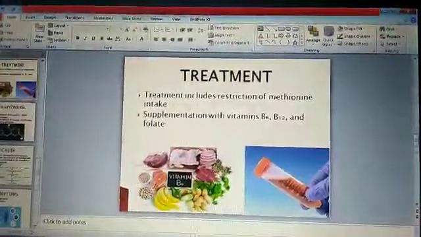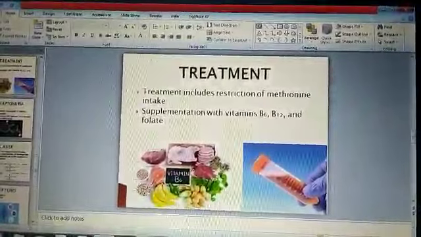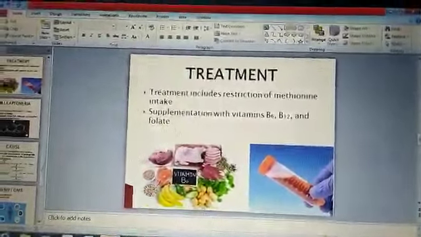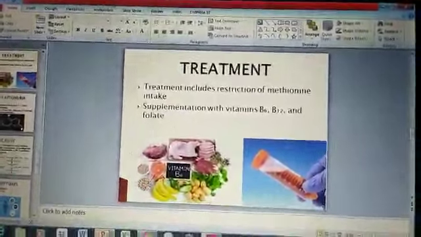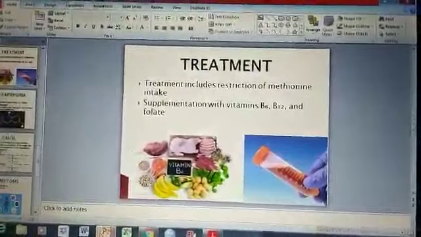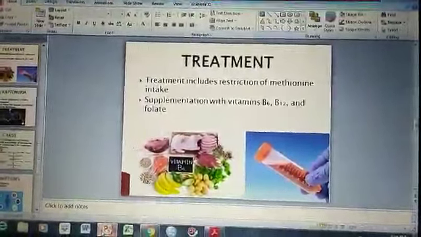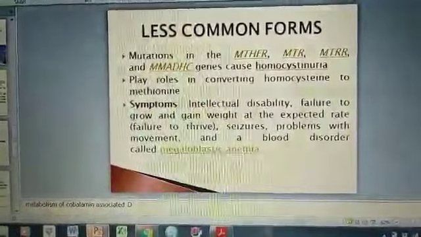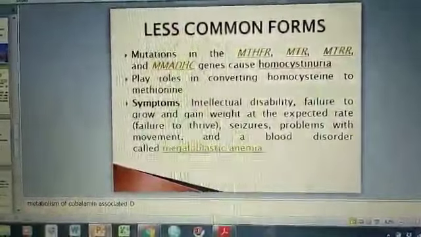The treatment of the disease includes restriction of food containing methionine and homocysteine in larger amounts. Supplementation with vitamin B6, B12 and folate can overcome the symptoms. There are also less common forms of homocystinuria.